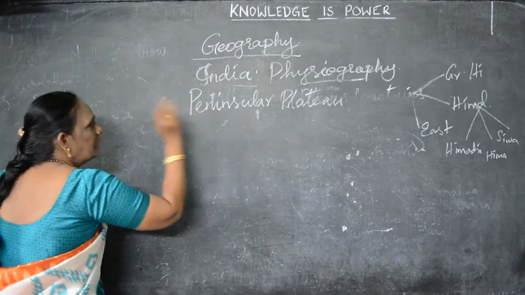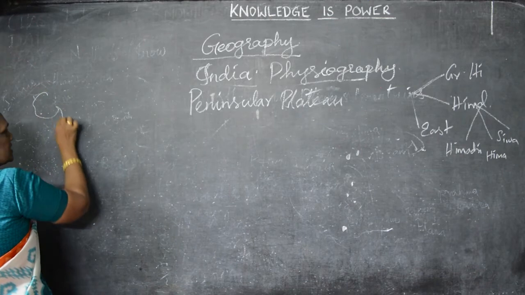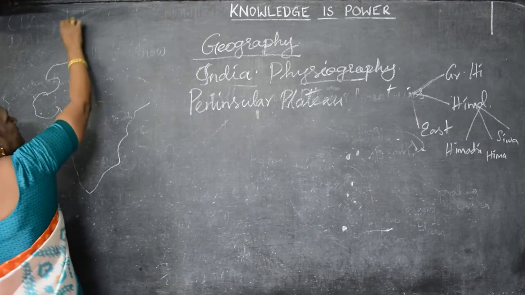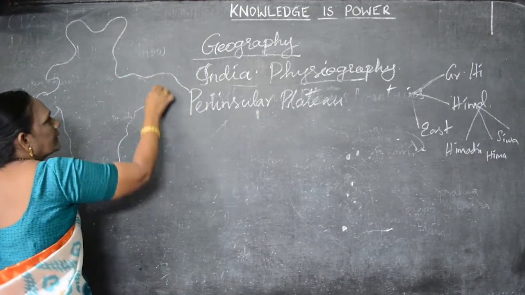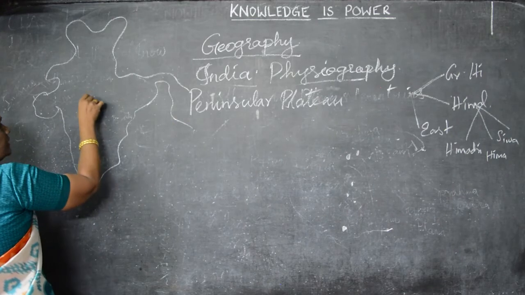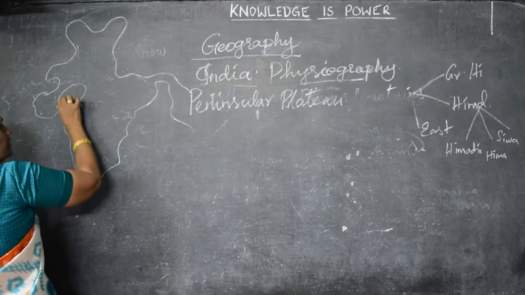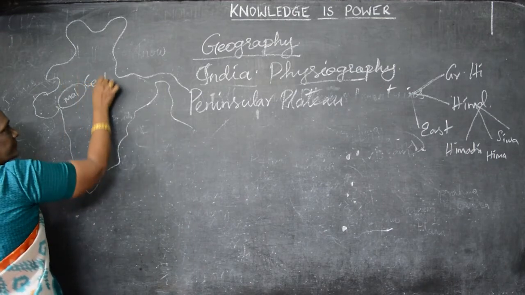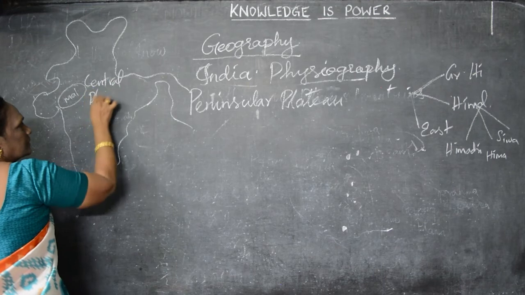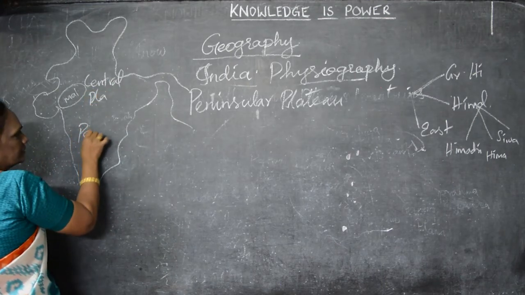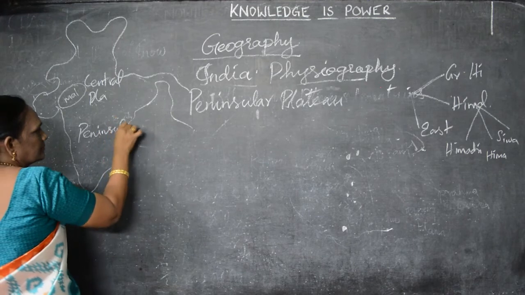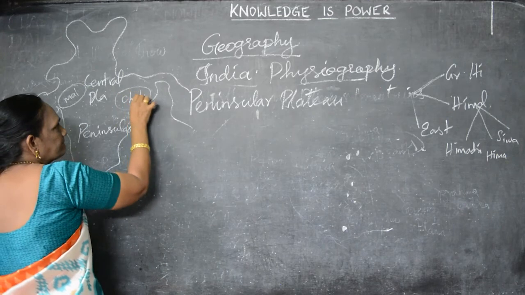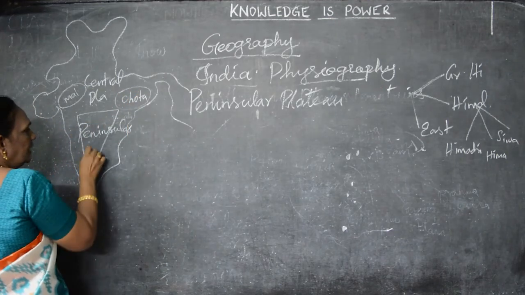Here, where is the plateau region? We will see it now in the map. Can you see the board? Can you see the map, children? Here, the plateau is here. One, the Malwa plateau is here. There are 2 types of plateaus: the central plateaus and the peninsula plateau. Understand? We will see it later. Here, the Chota Nagpur plateau and the Deccan plateau.